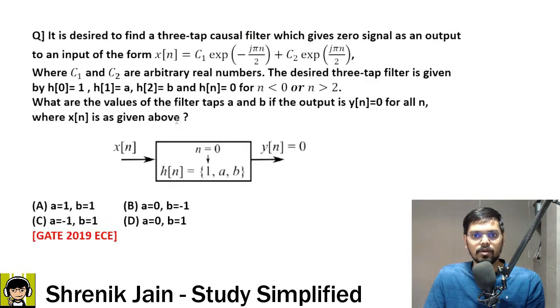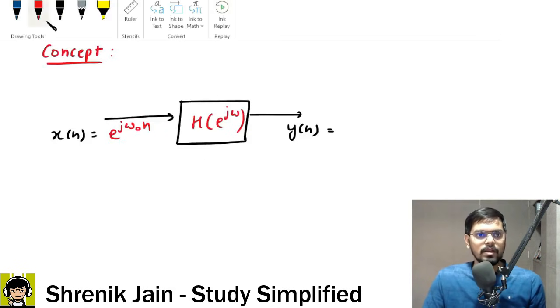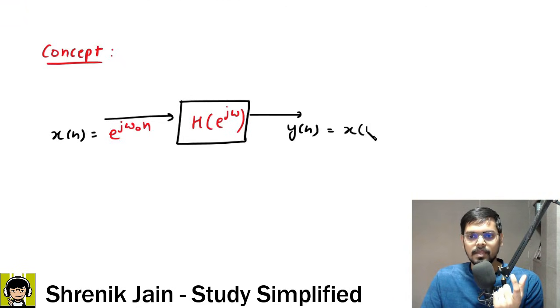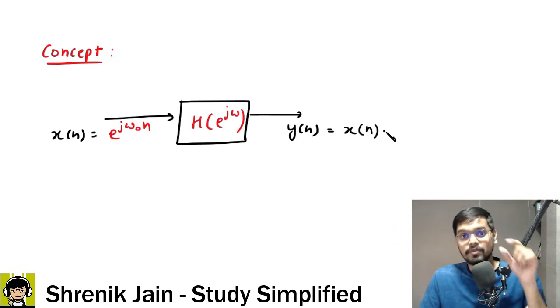As per our question, here omega naught is minus pi by 2, and here omega naught is pi by 2. So a specific frequency. Now when the input is passed to the system, what we get as the output is, the concept says, x of n into H of e to the power j omega naught, because x of n is time domain but this is frequency domain.